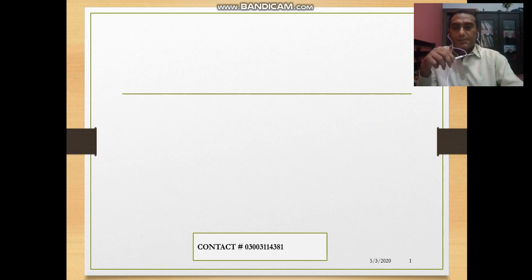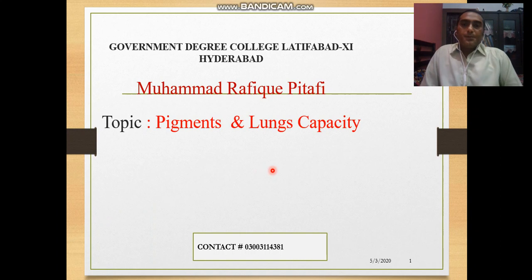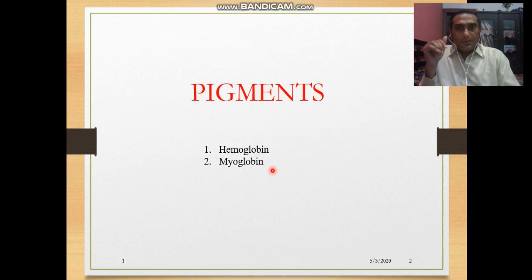Today I'm going to deliver a lecture on pigments and lung capacities. First, we are going towards the pigments. Pigments are of two types. One is hemoglobin, another is myoglobin.